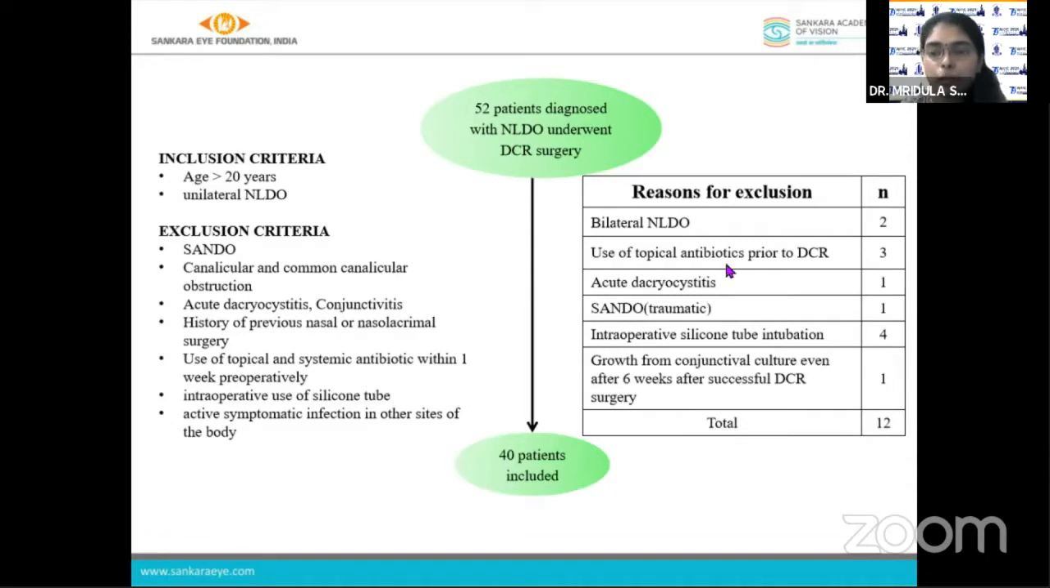Of the 12 patients who were excluded, 2 patients had bilateral NLDO, 3 had a history of use of topical antibiotics prior to DCR, 1 presented with acute dacryocystitis and 1 with traumatic dacryocystitis. In 4 patients, there was intraoperative use of silicone tube, and in 1 patient, the growth from the conjunctiva culture was positive even after 6 weeks after successful DCR.